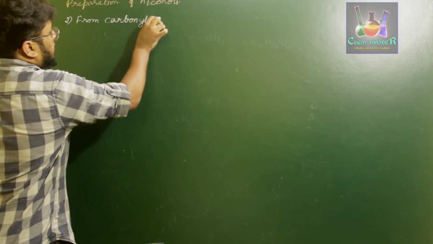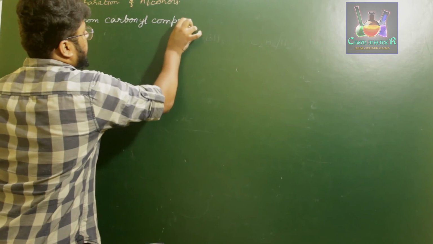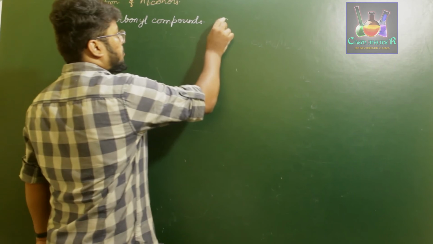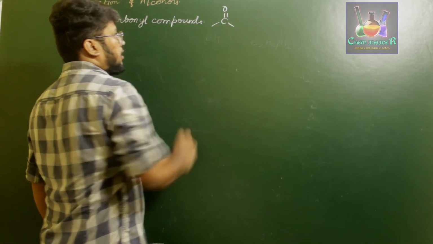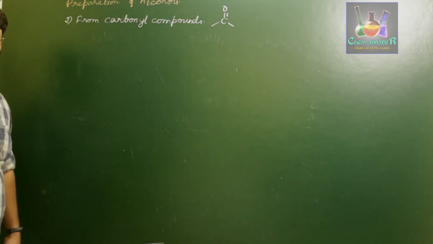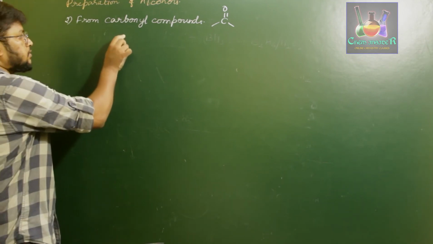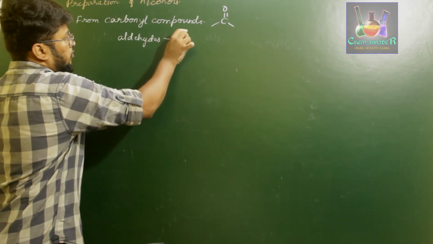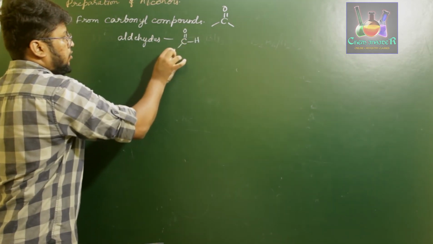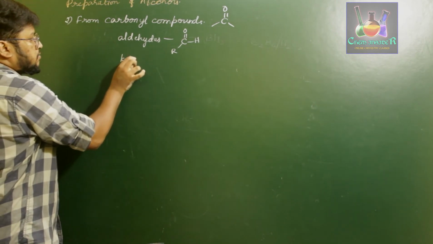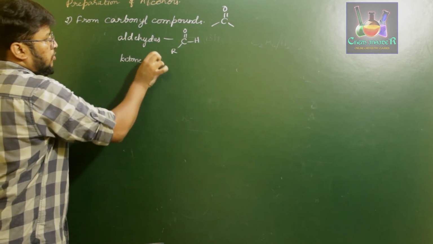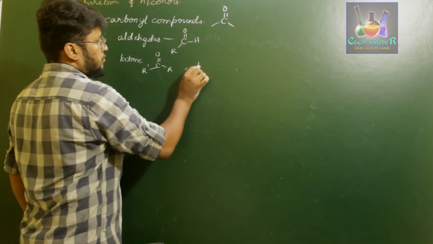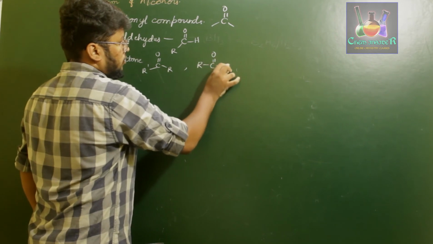So carbonyl compounds are nothing but compounds which have a carbon and oxygen double bond in them. If a compound has a carbon and oxygen double bond present in it, then those compounds are called carbonyl compounds. Examples: aldehydes, which have C double bond O, H and an R group. Ketones, which have C double bond O, R, R prime group. And carboxylic acid, which has R, C double bond O, OH groups.